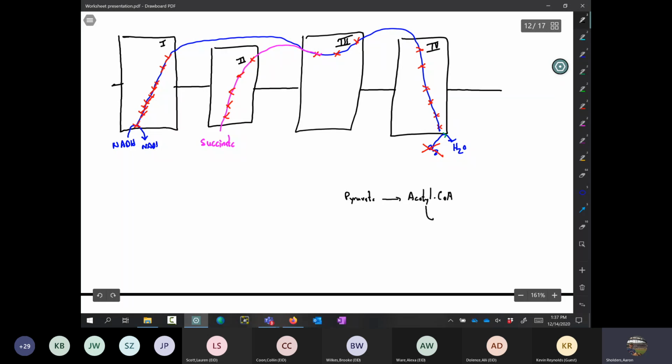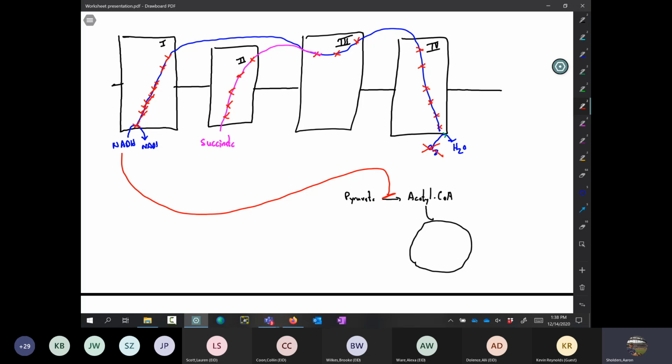The acetyl-CoA is going to enter into that cycle, and then the cycle is going to turn like that. We have several points along the way that make NADH, that make FADH2, that make ATP. It turns out that NADH is an inhibitor of the PDC, the pyruvate dehydrogenase complex.